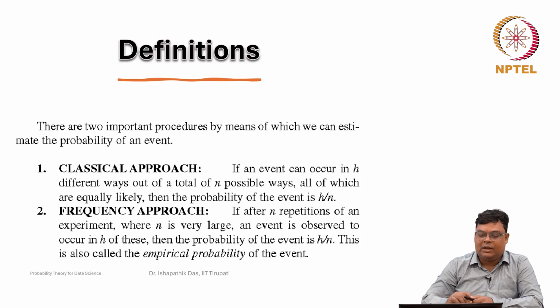So, let us see the classical approach: if an event can occur in h different ways out of a total of n possible ways, all of which are equally likely, then the probability of the event is h by n.